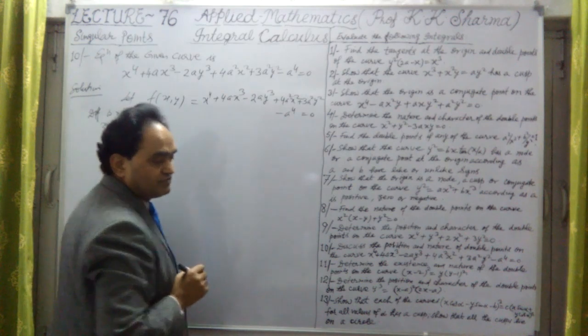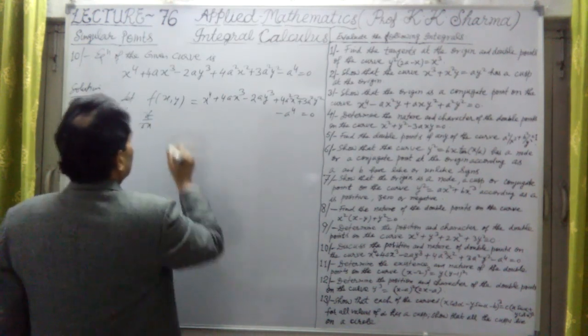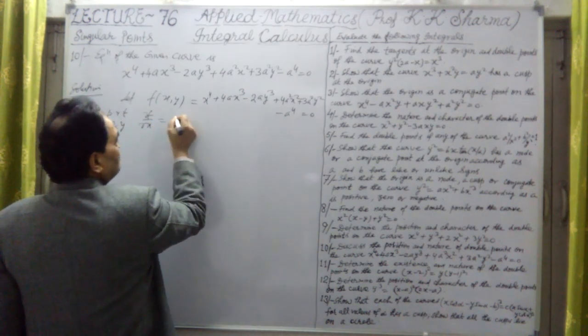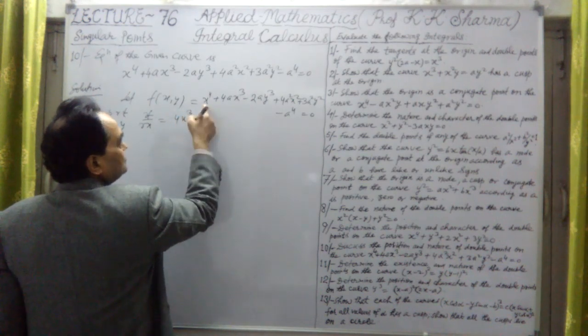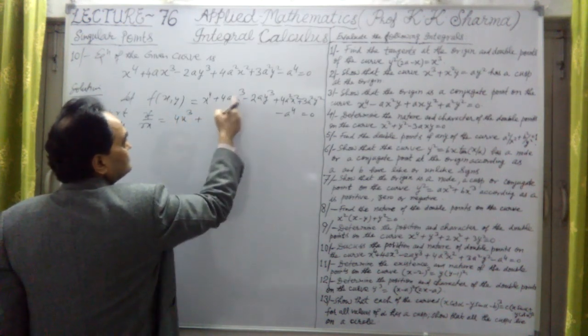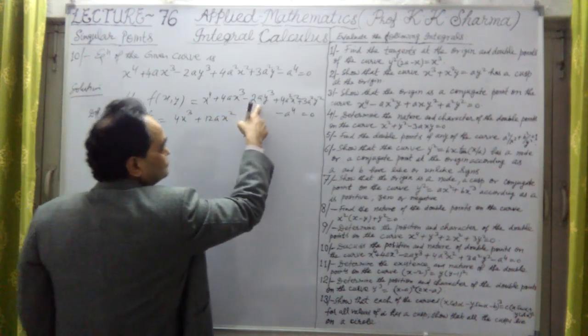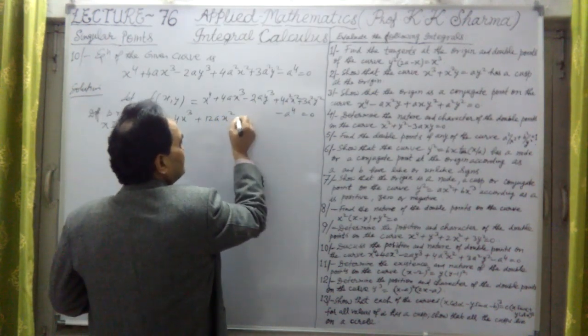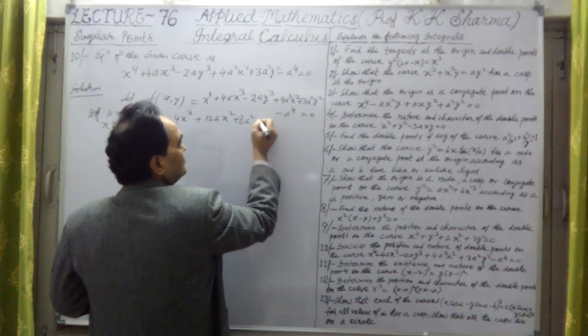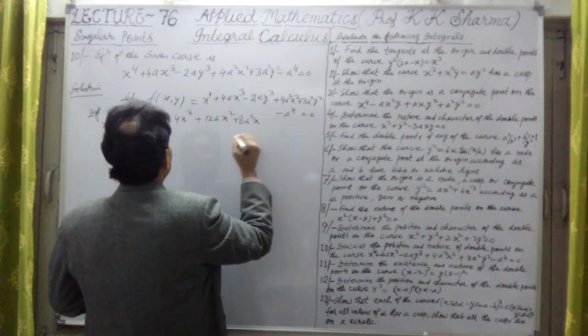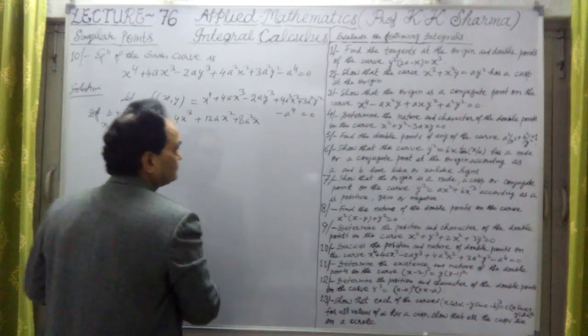This is partial differentiation. So del f upon del x is equal to 4x^3 + 12ax^2 + 8a^2x. Okay, so this is one equation.